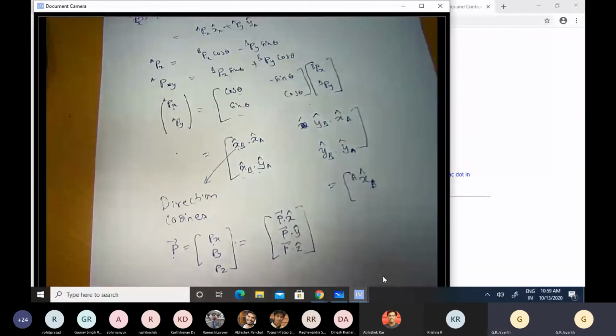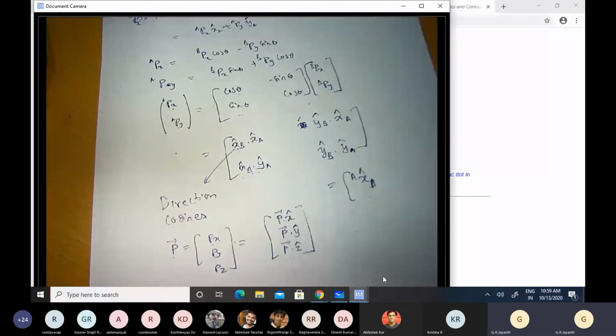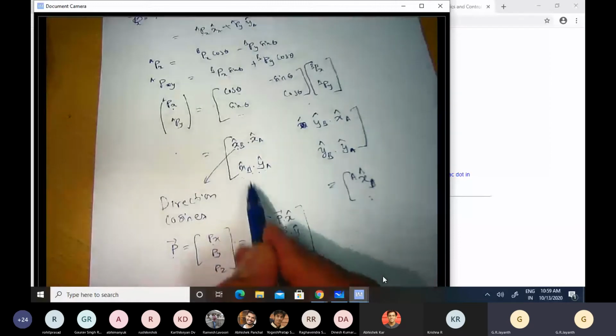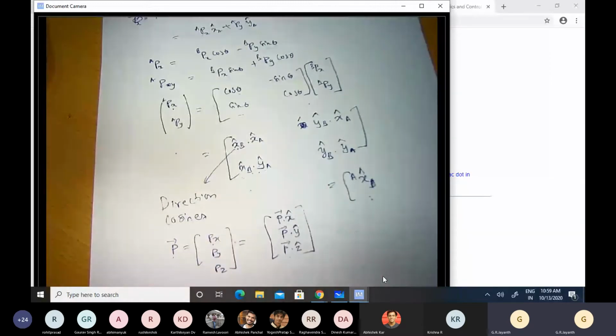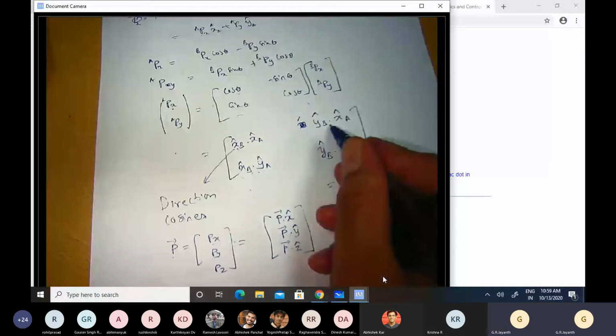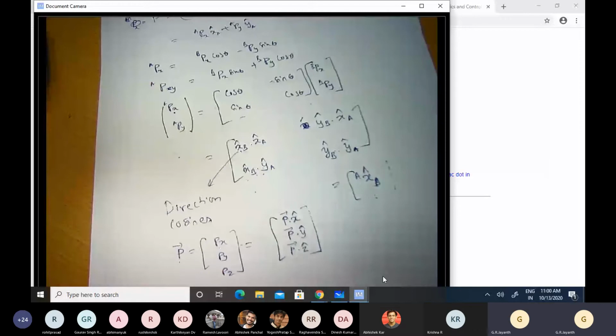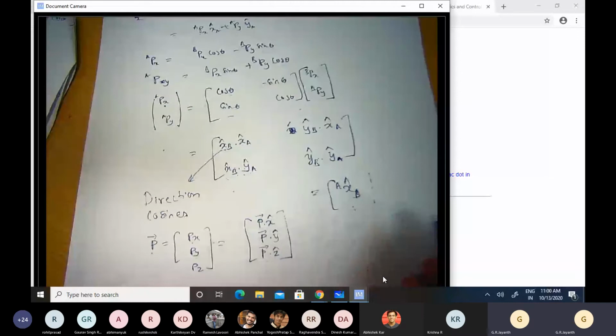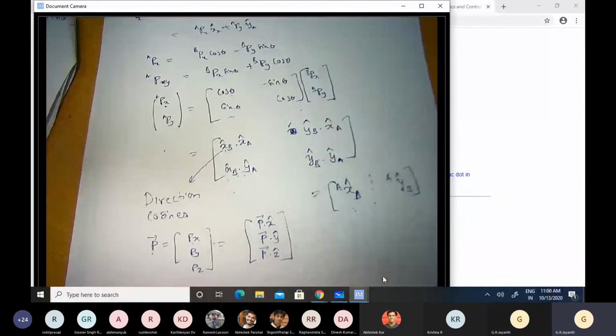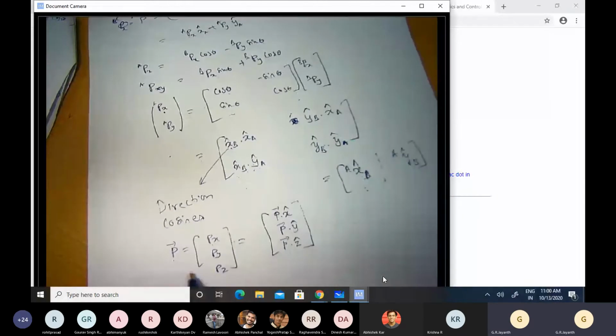Okay, so if you have one column vector which essentially is the representation of x cap B in the A coordinate frame, in the components of the column vector form, the top and the bottom entries of this 2 by 2 matrix. Similarly, the second 2 entries, y cap B dot x cap A and y cap B dot y cap A, if I were to take them separately and view them as another column vector, then that column vector would be nothing but the representation of y cap B in the A coordinate system. Exactly from the definition that I have given here. No difference. Any questions about this?